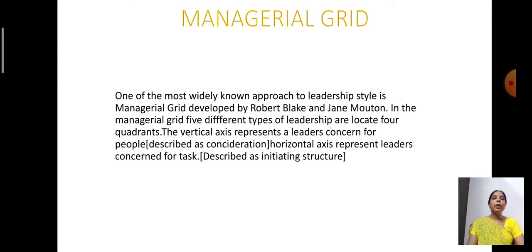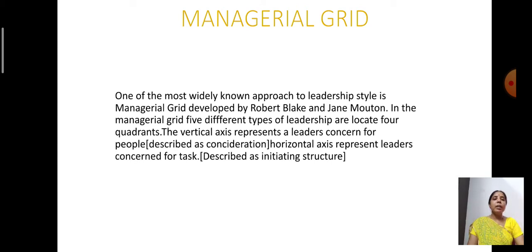Now the same two feelings are considered here in the managerial grid theory, and on the vertical axis the leader gives importance to the people, that is concern for people, it is called consideration, and on the horizontal axis the leader's concern is for the task. On the horizontal axis the leader gives importance to the task, so it is described as initiating structure.